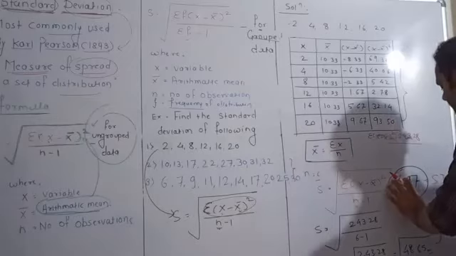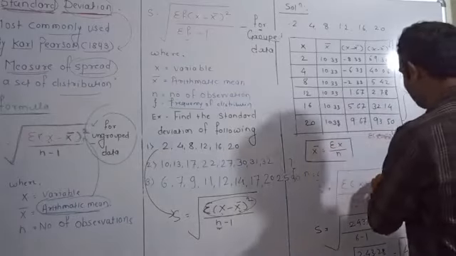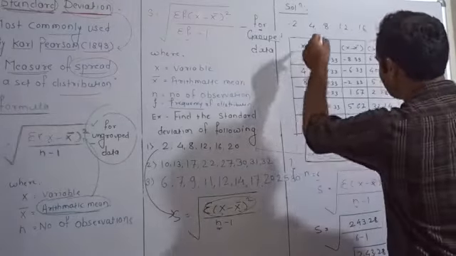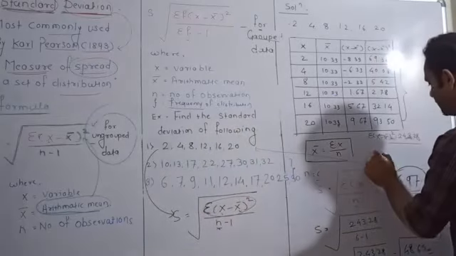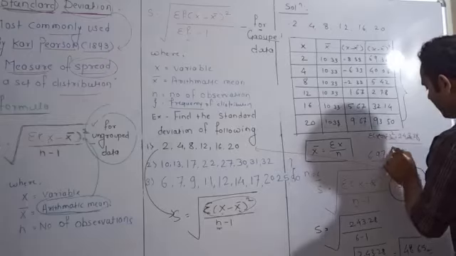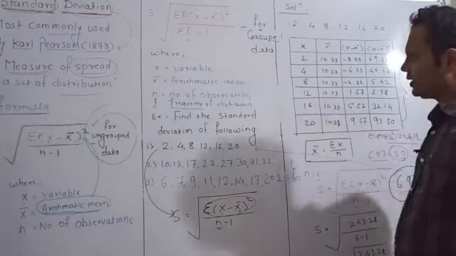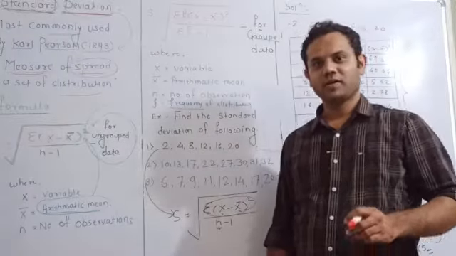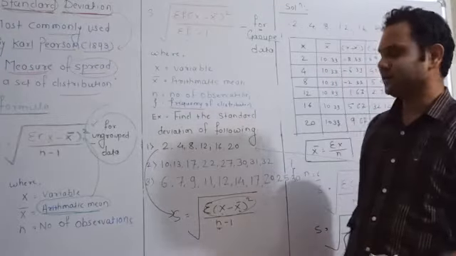So how much standard deviation is this data having? The data is having 6.97 standard deviation. In this fashion, we can calculate the standard deviation for an ungrouped data set.